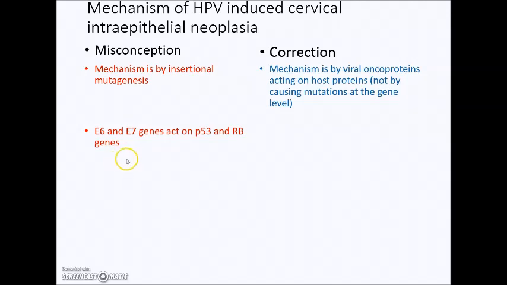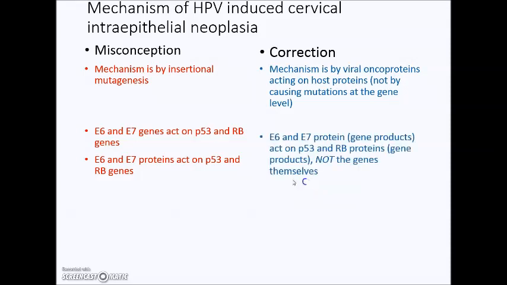Again, in line with this, the misconception was that E6 and E7 genes act on P53 and RB genes, or E6 and E7 proteins act on P53 and RB genes. So again, remember that it is protein interacting with protein. E6 and E7 protein or gene product acting on P53 and RB proteins or gene products, not the genes themselves.